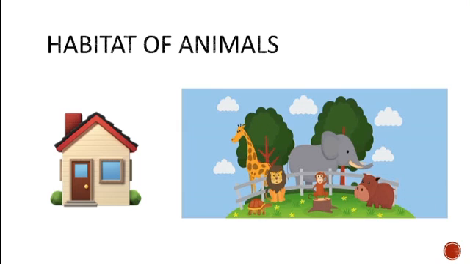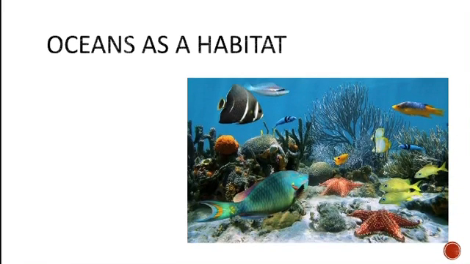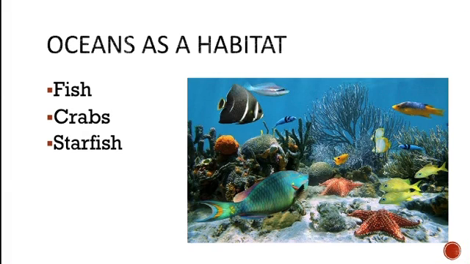Now, let us talk about the ocean as a habitat. So, what is ocean as a habitat? What are the different types of organisms that we see in the ocean? In the ocean, we find fishes. We find tiny fishes, huge fishes like whales, sharks, and dolphins. You find organisms like crabs, starfish, whale, seaweed.